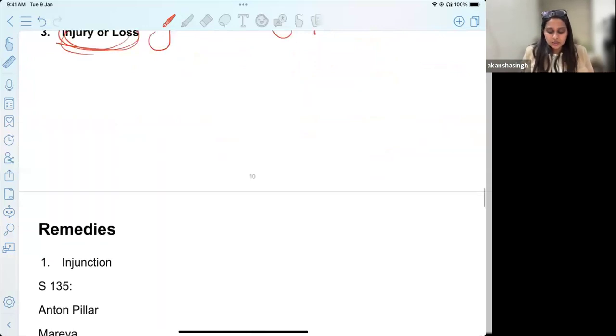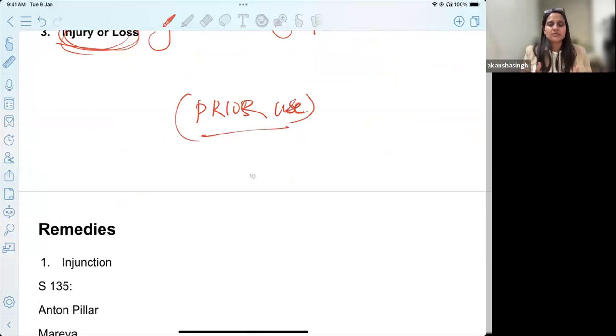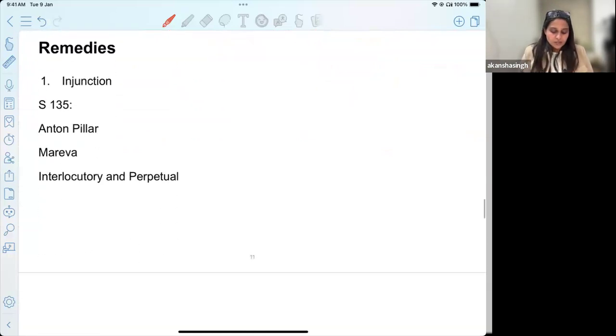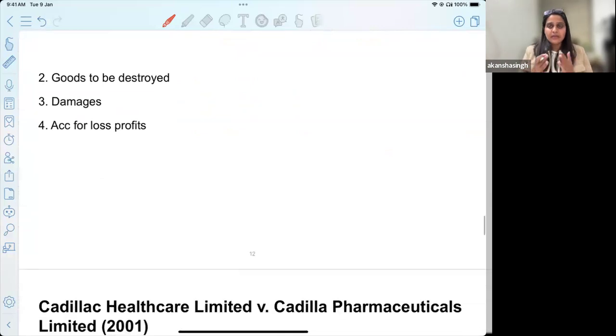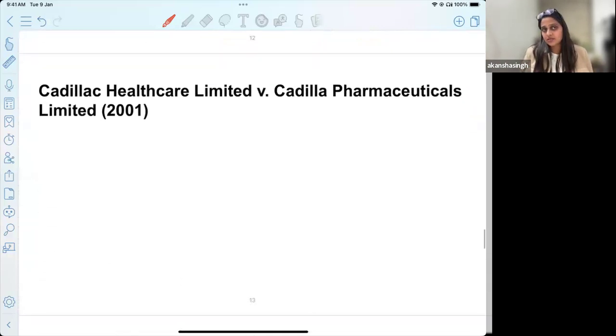Accordingly, there is also a concept of prior use, that the mark has been used for a long period of time, and people recognize and acknowledge it. All these are grounds that must be available when you're talking about passing off. So this is how you can make a distinction between a registered and an unregistered trademark.